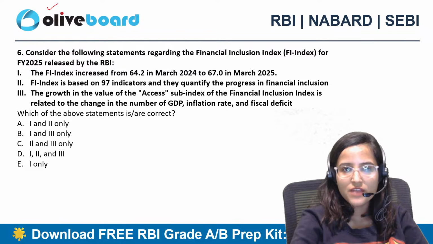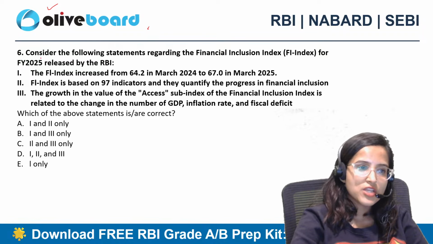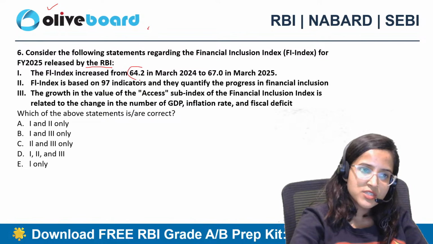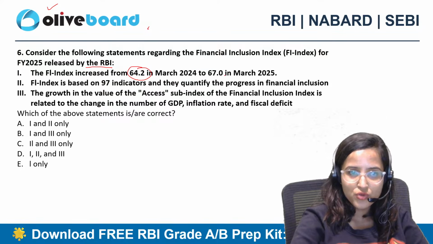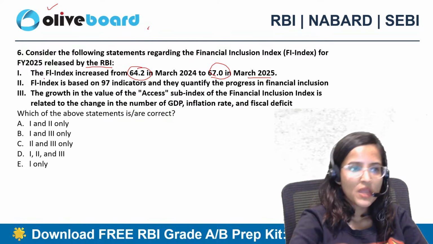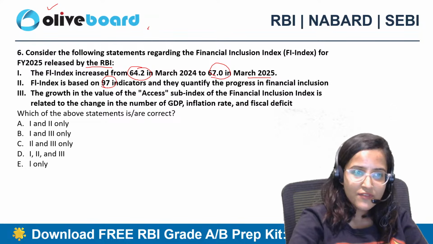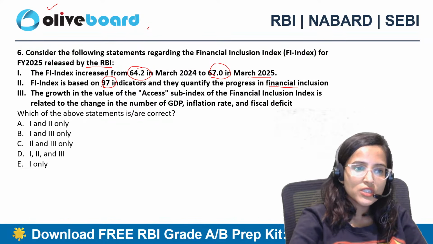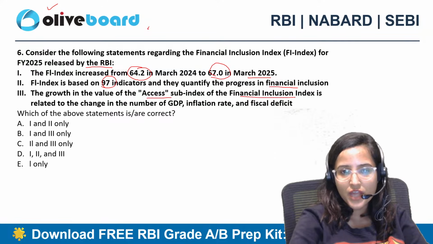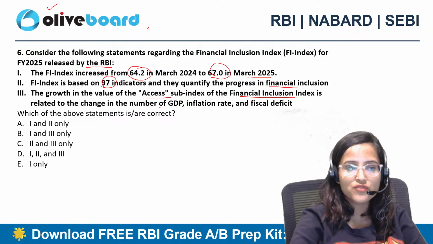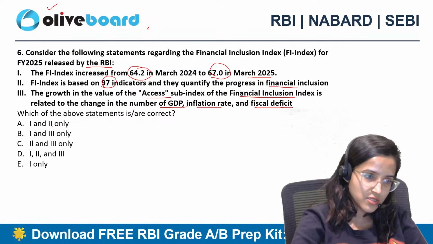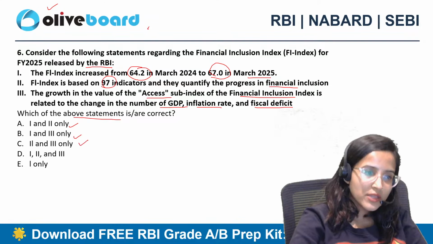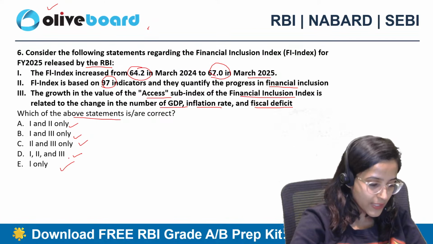Consider the following statements regarding the Financial Inclusion Index. 1. For financial year 25, released by the Reserve Bank of India, the Financial Inclusion Index increased from 64.2 in March 2024 to 67 in March 2025. 2. The Financial Inclusion Index is based on 97 indicators and they quantify the progress in financial inclusion. 3. The growth in the value of the access sub-index of the Financial Inclusion Index is related to the change in the number of GDP, inflation rate, and fiscal deficit. Which of the above statements are correct? 1 and 2 only, 1 and 3 only, 2 and 3 only, 1, 2 and 3, or 1 only?